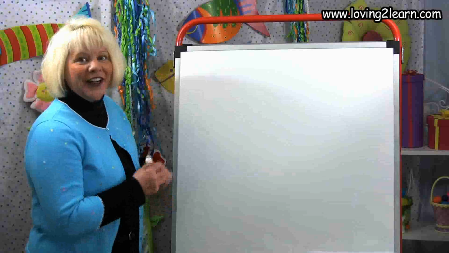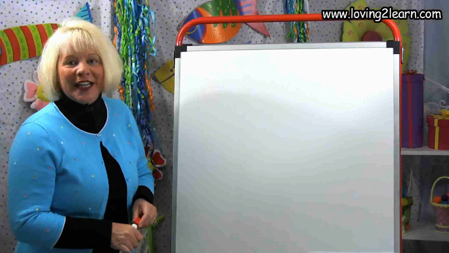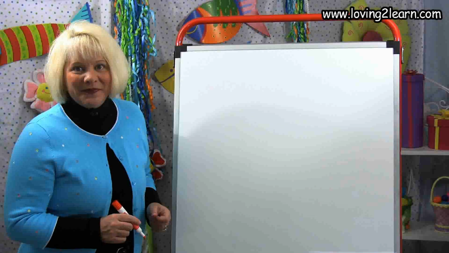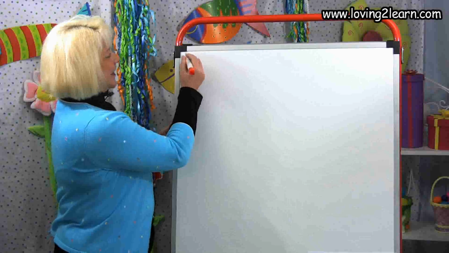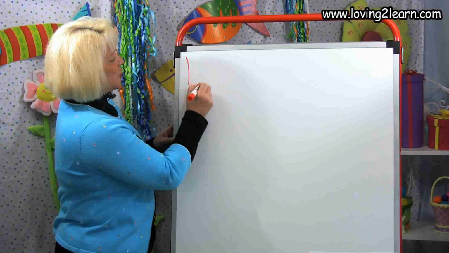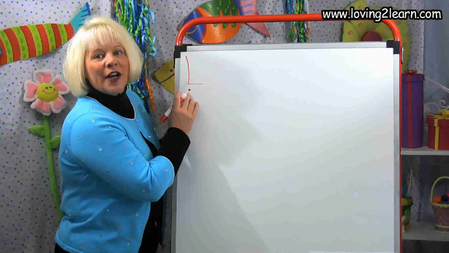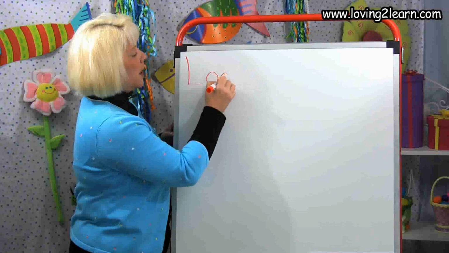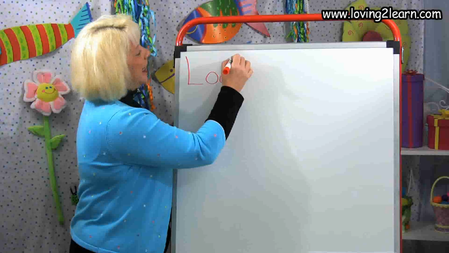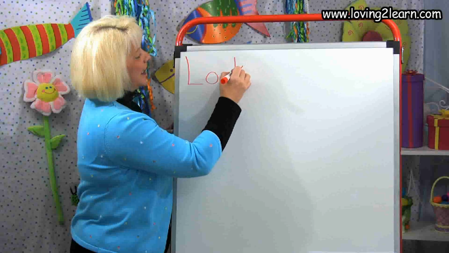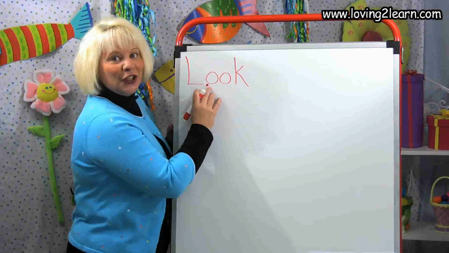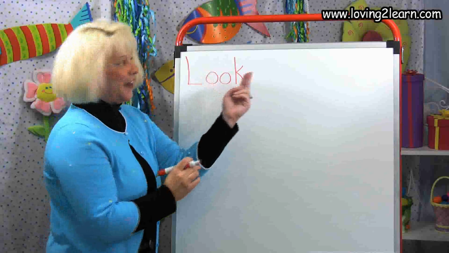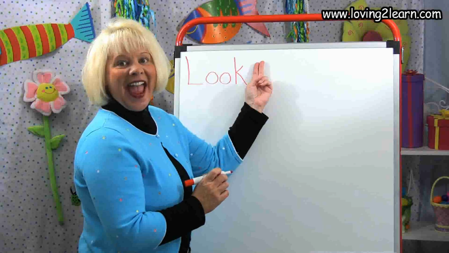That's right, over here. Look, look. L. What do I always start my sentence with? A capital letter. Look. Straight line down, straight line over. Look. Just like book has that O-O. Look. Okay, straight line down, slanted line in, slanted line down. Look at. I take my two fingers, put a space, at.